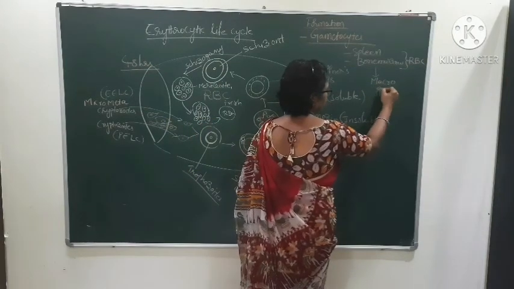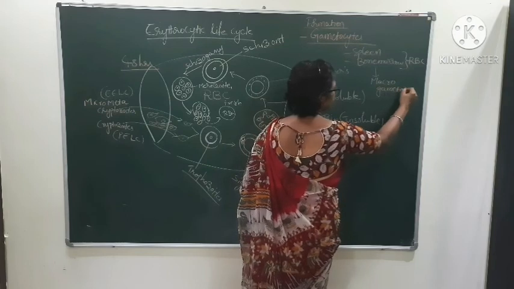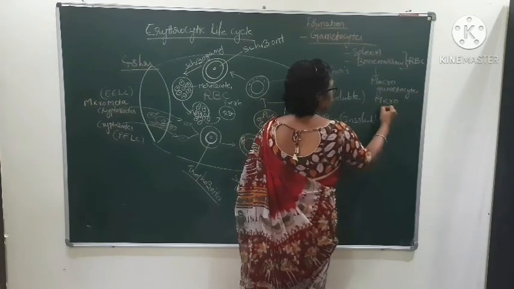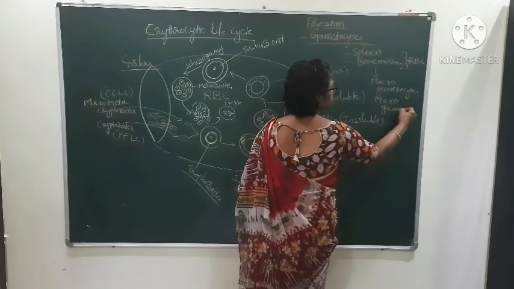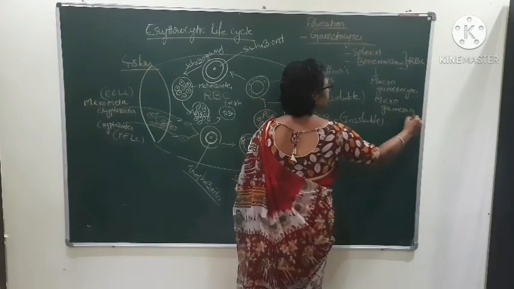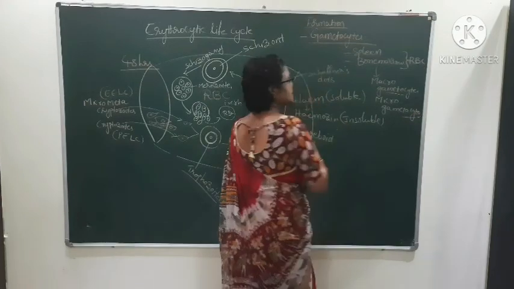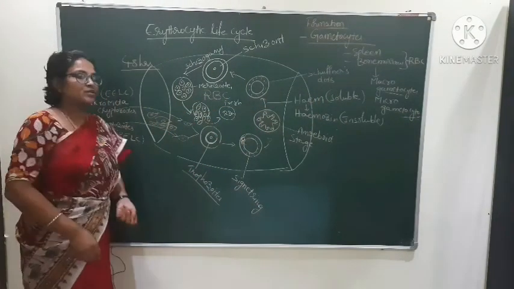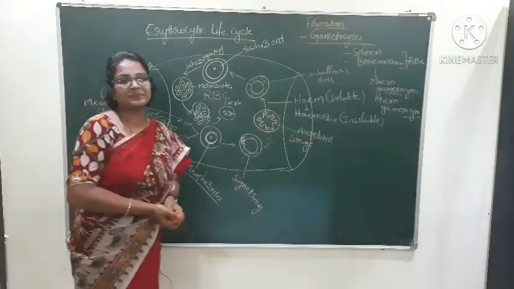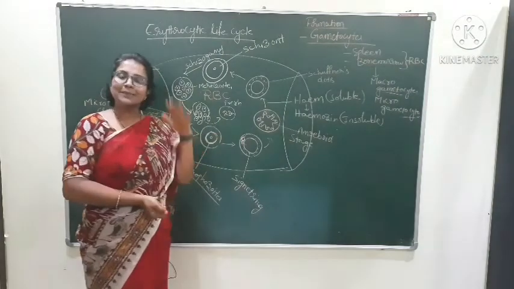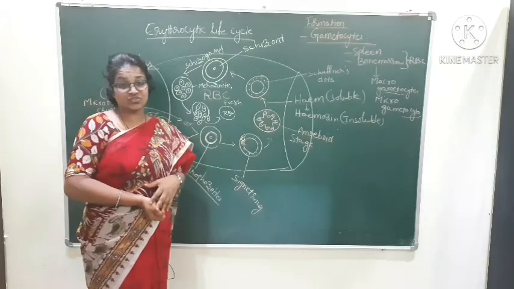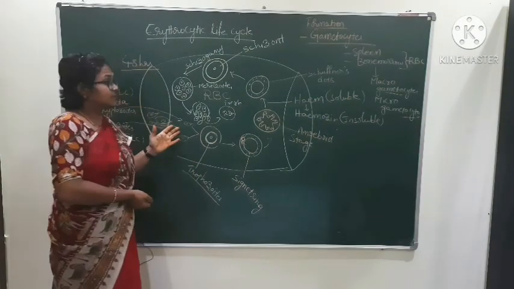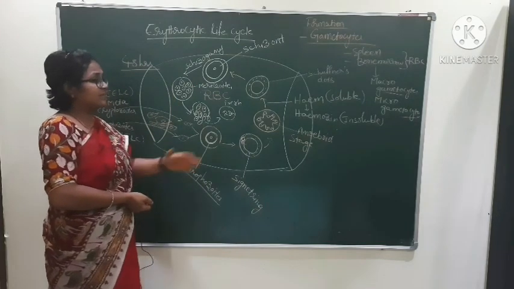Macrogametocytes and microgametocytes. Whenever the mosquito bites a man, these gametocytes enter into the mosquito. By that, the life cycle starts in the mosquito.